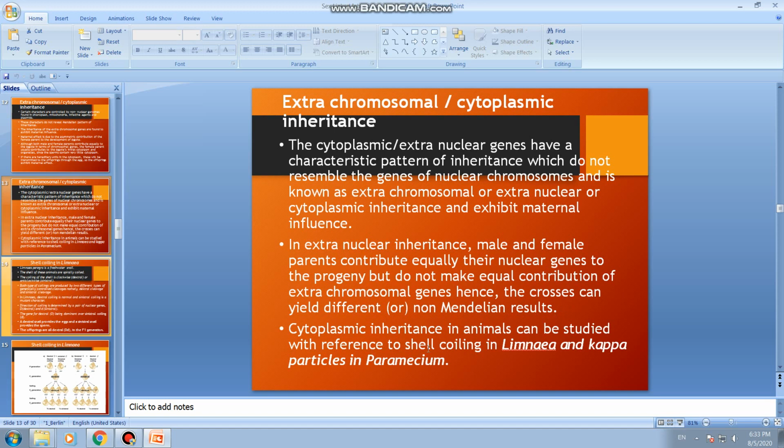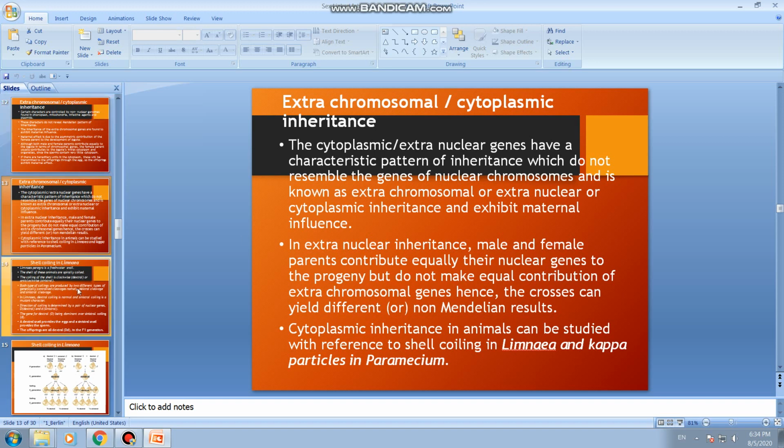Cytoplasmic inheritance in animals can be studied with reference to shell coiling in Limnaea and kappa particles in Paramecium. We shall discuss in detail how cytoplasmic inheritance is exhibited with reference to shell coiling in a species of snail called Limnaea, and kappa particles in Paramecium.